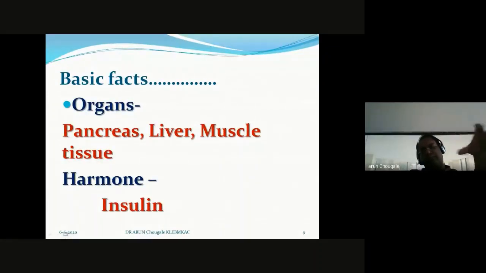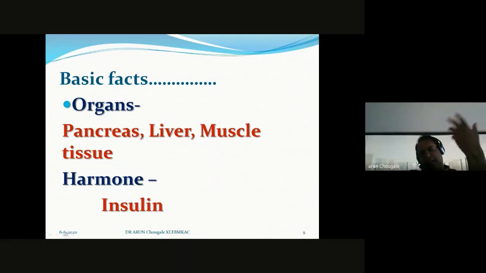I want to highlight some basic facts, because pharmacology always deals with pathology. If you have a strong pathological understanding, then you will have a strong pharmacological understanding. Otherwise, it's of no use. That's why physiology, pathology, and pharmacology are interlinked. What are the basic facts of diabetes? I want to highlight the organ involvement. These are the pancreas, liver, and muscle tissue, the three main organs involved.